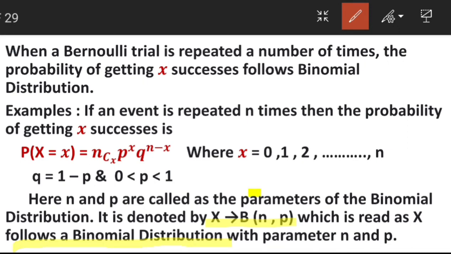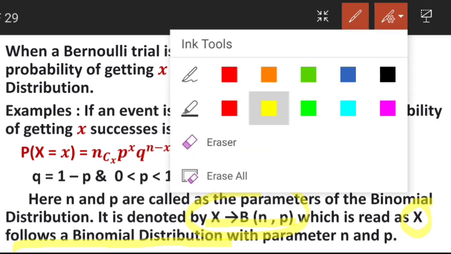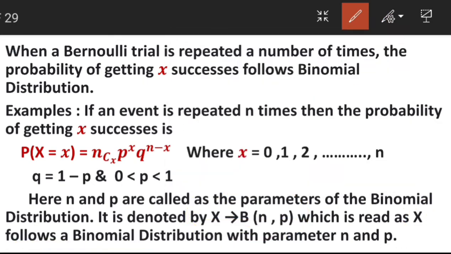You must remember this. X implies b of n comma p means X follows a binomial distribution with parameters n and p. What is this X? This X is nothing but a discrete random variable. Understood?